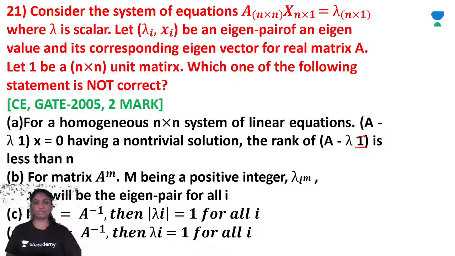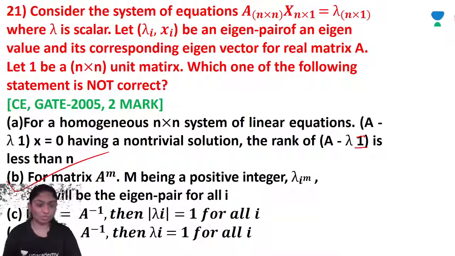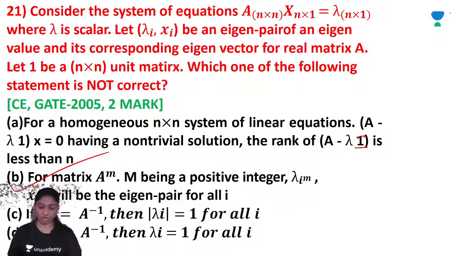If A transpose is equal to A inverse, then lambda i raised to m for all i is not correct. So the corresponding option is B. B is the statement: for matrix A raised to m, m being a positive integer, lambda i raised to m with xi is an eigenpair for all i.